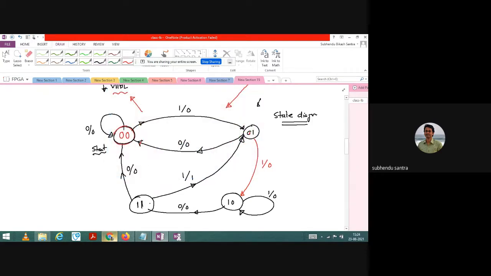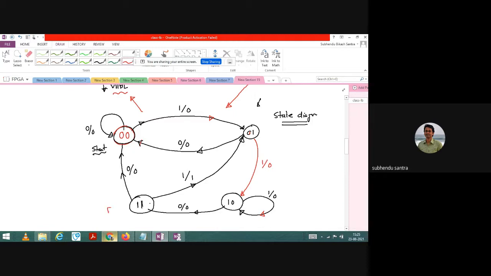If you place 1, the output will be 0, but the state will change from 0 to 1. Now if you are in the first state and your input is 0, the output will be 0 and it will come back to the starting state. When you are in the first state, if you place 1 instead of 0, you go to the second state, which is 1 0. In the second state, if you place 1, it will remain in that state forever. If you place 0, only then you can go to the other state, which is state 3 or the final state.